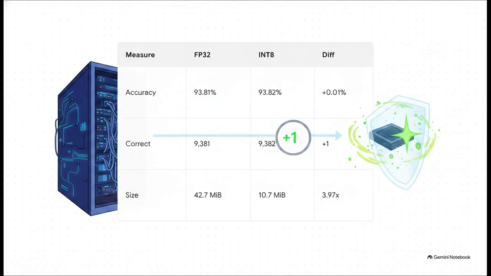The original FP32 baseline achieved 93.81% clean test accuracy. Get this, the compressed INT8 model achieved 93.82%. Out of 10,000 observations, the smaller INT8 model literally made exactly one more correct prediction than its massive baseline counterpart, proving that aggregate clean data capability was totally preserved.